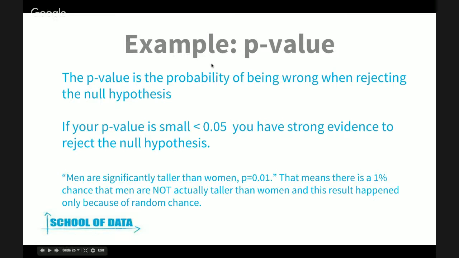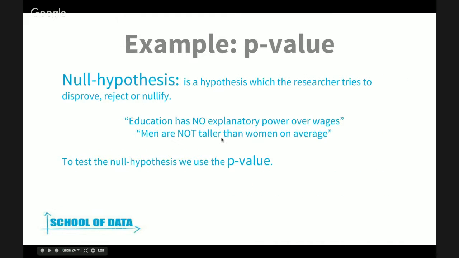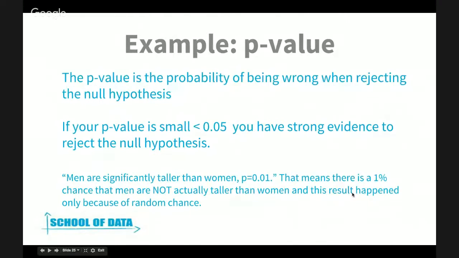So that's what I say when the p-value is the probability of being wrong when rejecting the null hypothesis. Because if you reject this null hypothesis that men are not taller than women, then the probability of being wrong when rejecting this hypothesis would be this p-value over here, this 1%. And that's really important because, as I said, in statistics you can't be 100% certain. So you have to have a really, really small chance of being wrong. That's why you always want a small p-value, to have strong evidence against your null hypothesis. And this basically means that your results are okay.